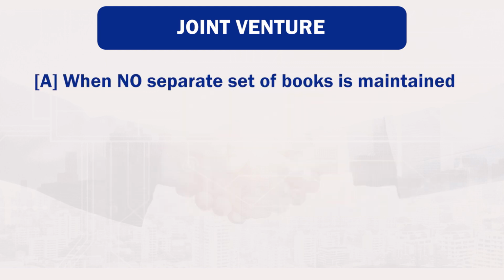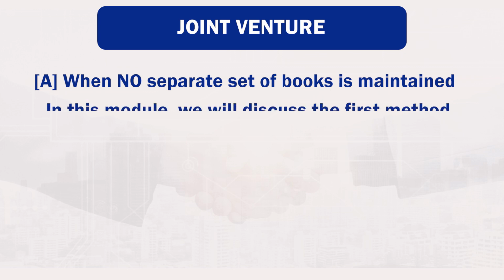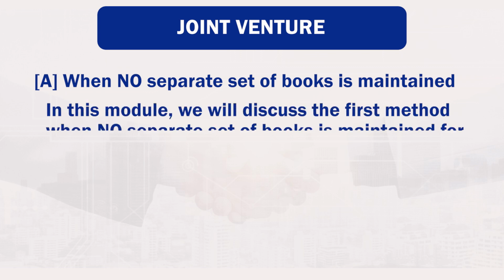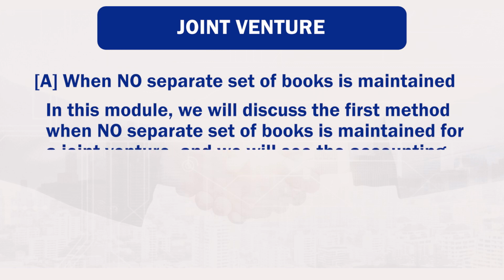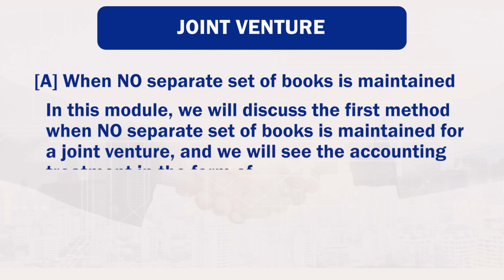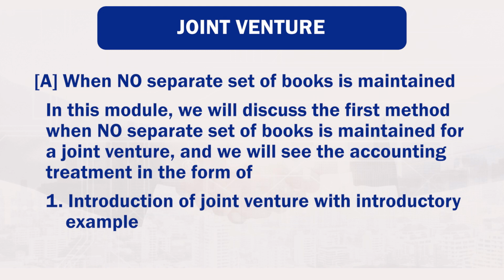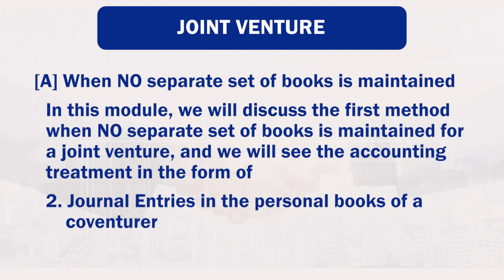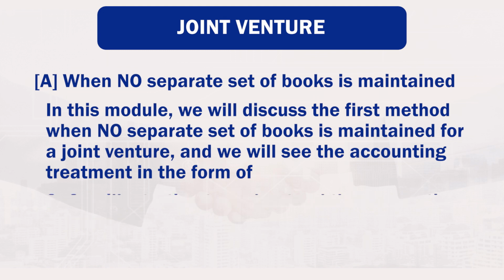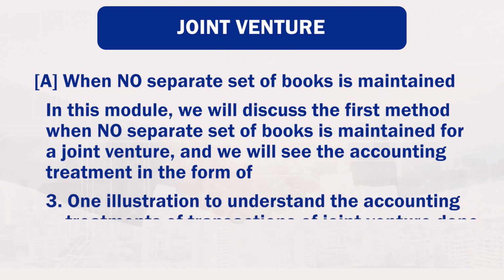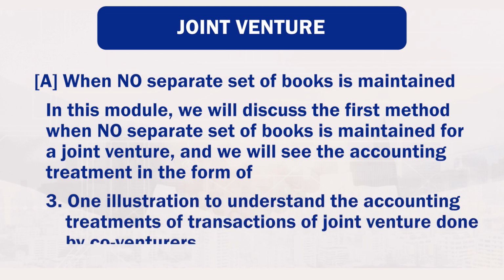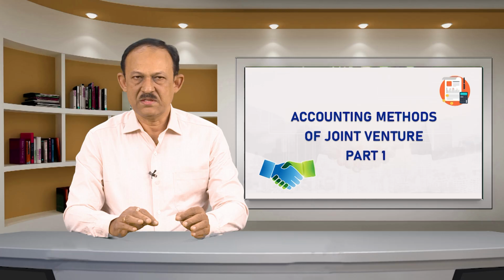When no separate set of books is maintained. In this module, we will discuss the first method, when no separate set of books is maintained for joint venture, and we will see the accounting treatment in the form of: number 1, introduction of joint venture with an introductory example; number 2, journal entries in the personal books of a co-venturer; number 3, one illustration to understand the accounting treatment of transactions of joint venture done by co-venturers.